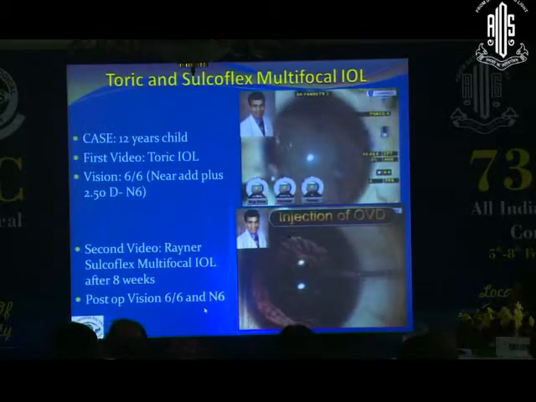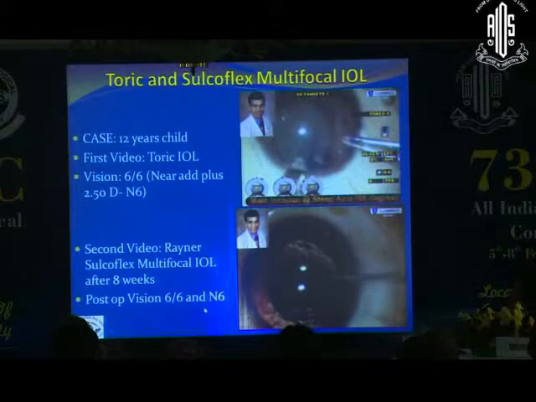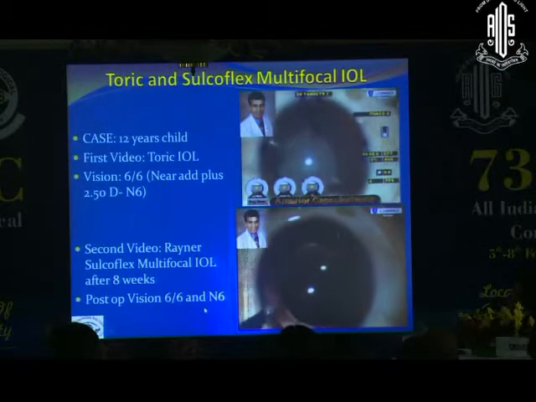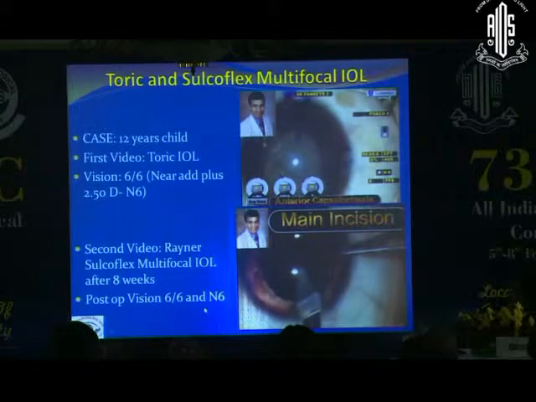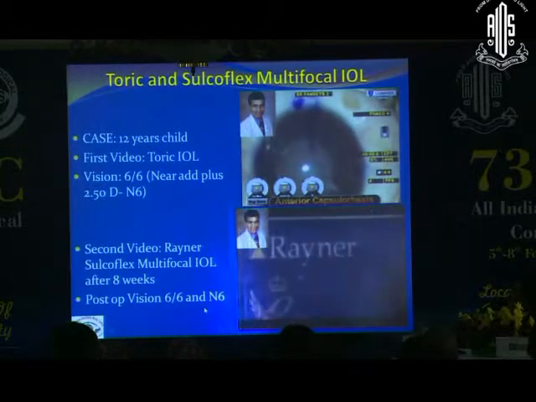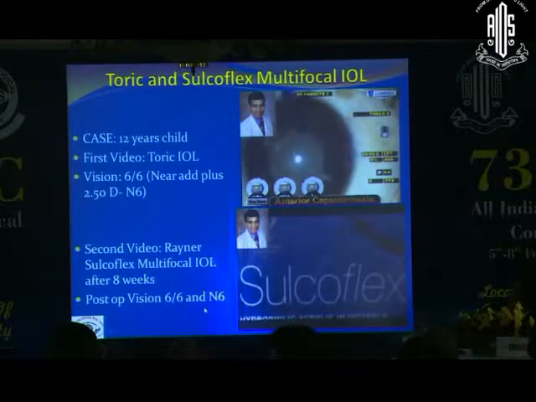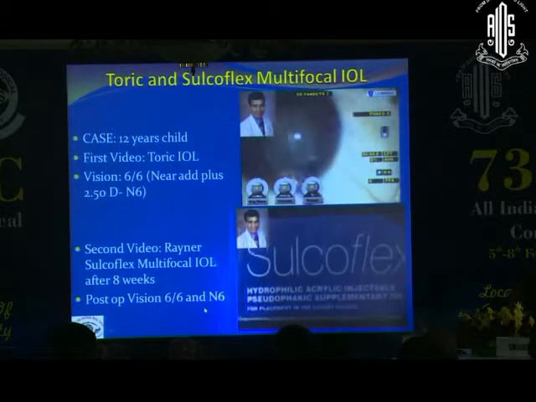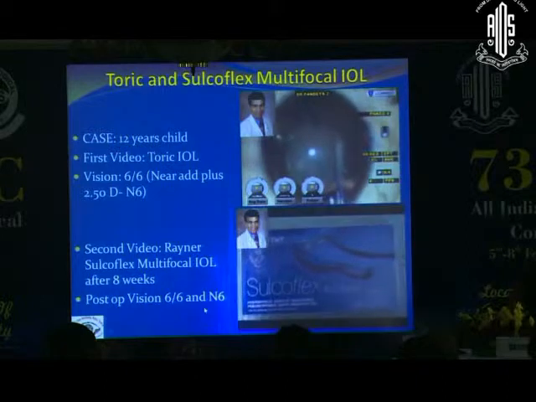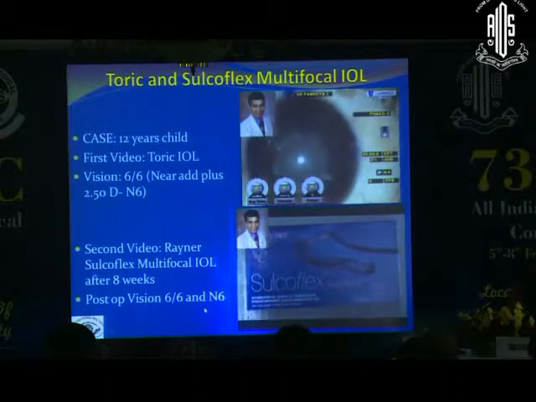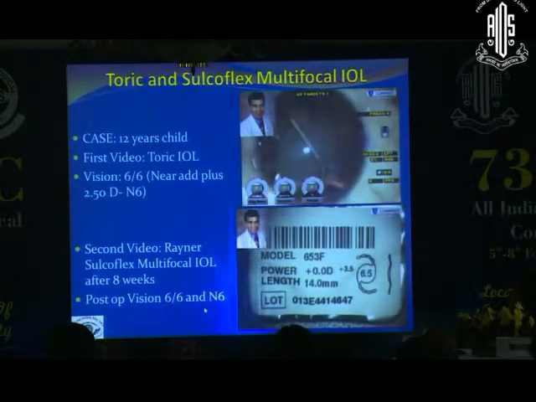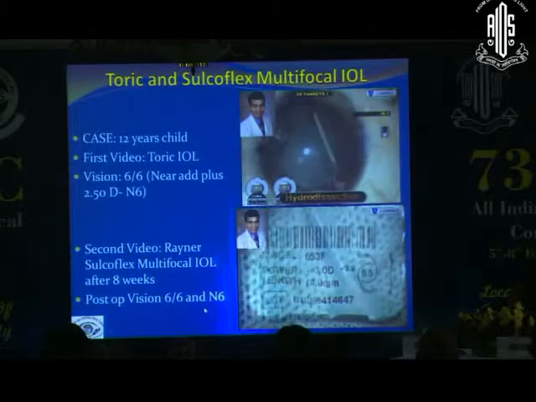Fortunately, in the other eye the visual acuity regained to 6/6, and with the addition of a 2.5 diopter near add, he regained N6 vision. So in this case, 8 weeks after the first surgery, which is shown on the top, we implanted a Sulcoflex multifocal lens in a secondary piggyback manner.